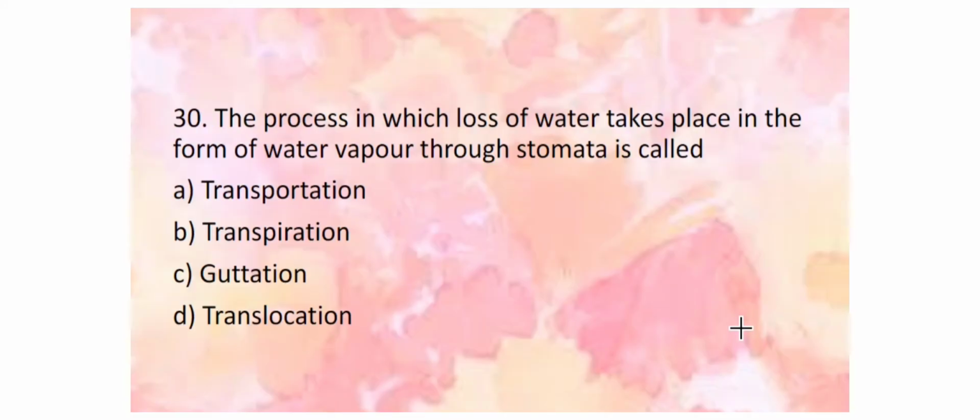The process in which loss of water takes place in the form of water vapor through stomata is called transpiration. It's a direct question. It's the definition of transpiration. The water loss is in the form of water vapor. If water loss is in the form of water droplets, it is called guttation, that you will study in higher class.